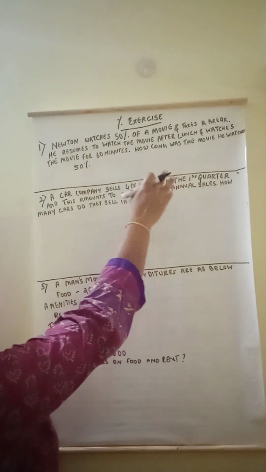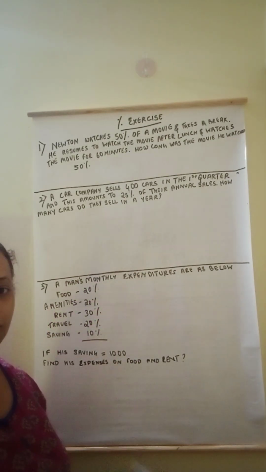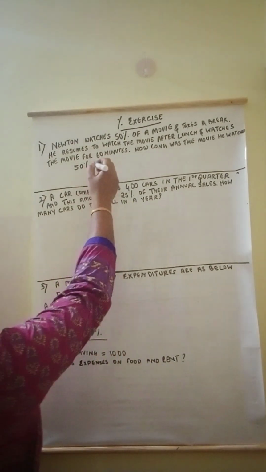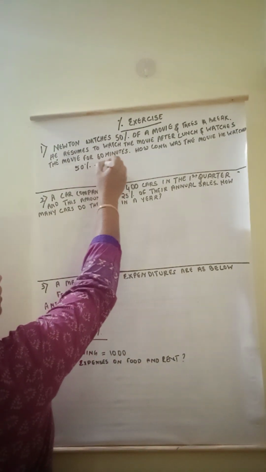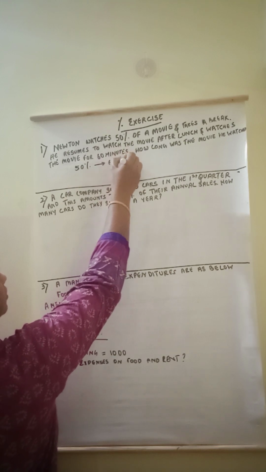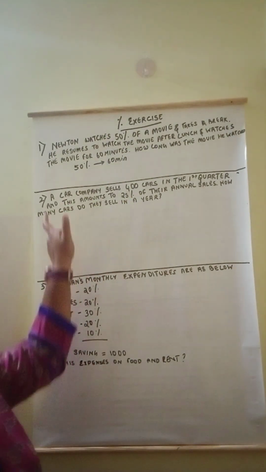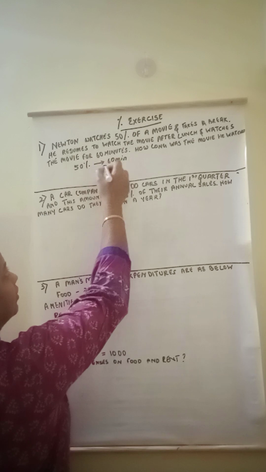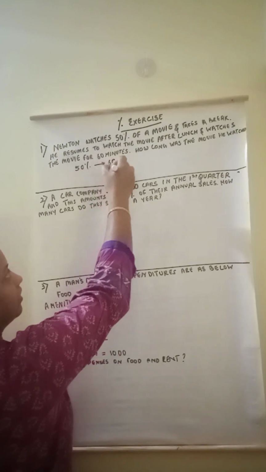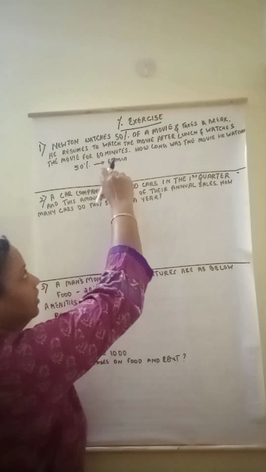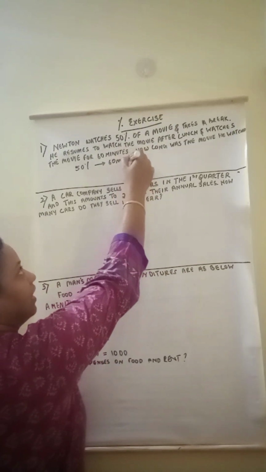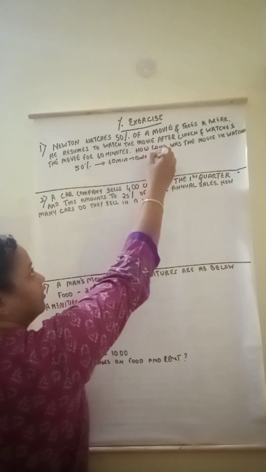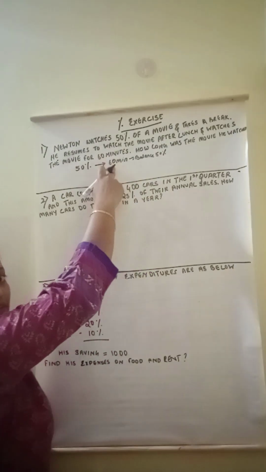Okay, then after lunch he again resumes to watch the movie. He continues to watch the movie from there on for another 60 minutes. So after this he takes a break and then for 60 minutes more he watches. So they're asking how long was the movie that he watched. So he watched for 50%, took a break, watched for the next 60 minutes and finished the movie. So 60 minutes is the balance 50%. Balance 50% of the movie was 60 minutes.